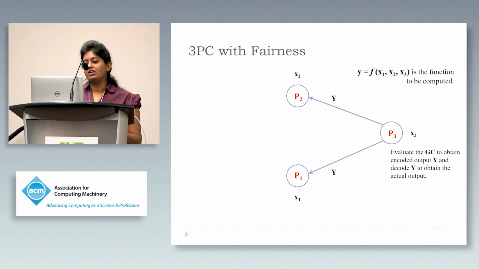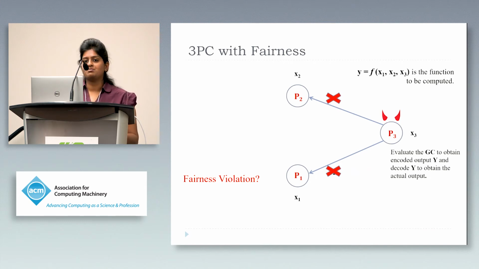Now, where does the violation of fairness occur? So let us consider a corrupt P3 who, on obtaining the encoded output and subsequently the actual output, might decide not to send the encoded output to one of the parties, or might decide not to send to both the parties. In these situations, fairness is violated as the honest parties don't get the output and the adversary does. So what are the possible solutions with which we can fix this?